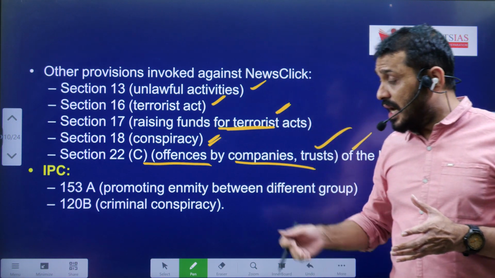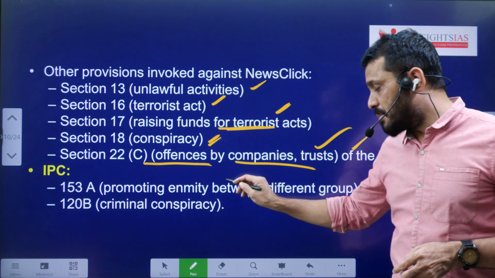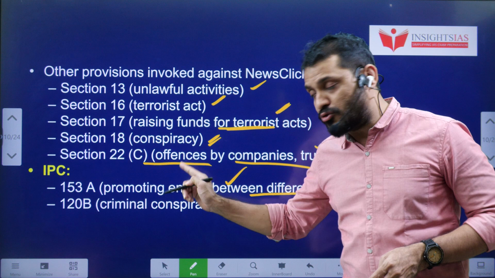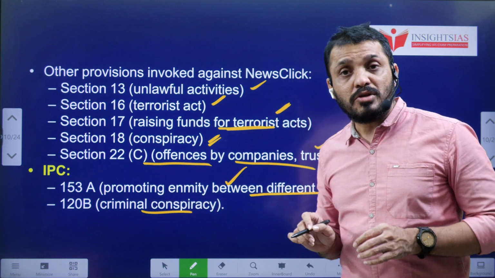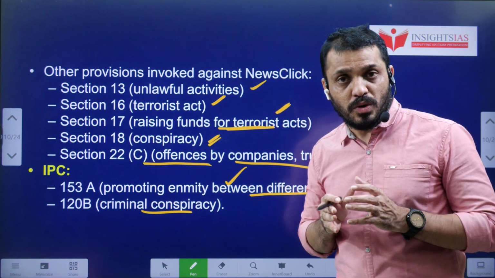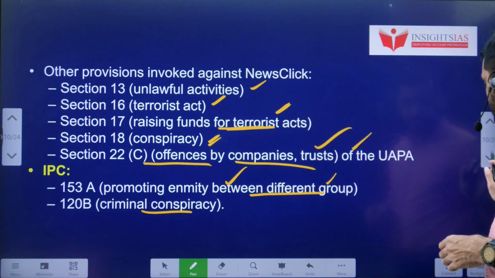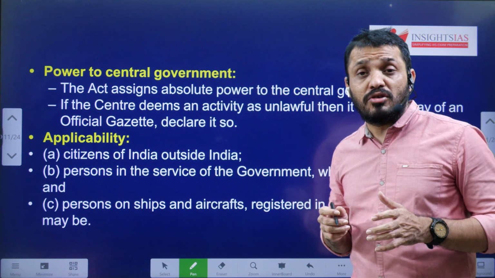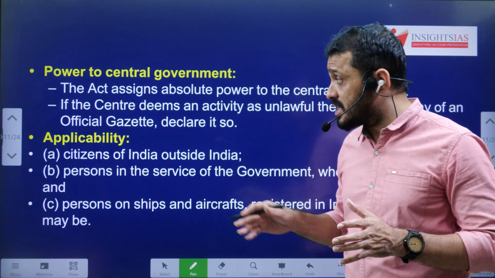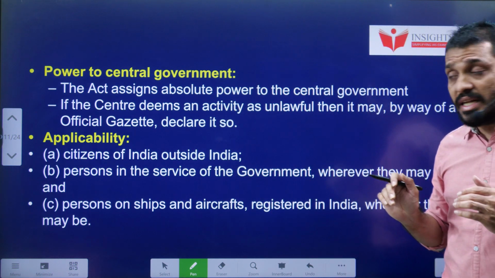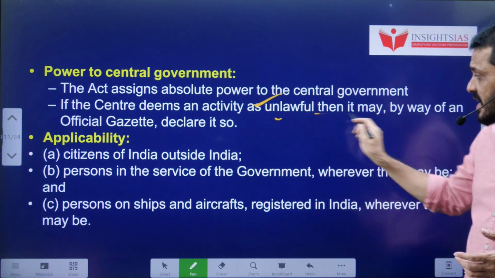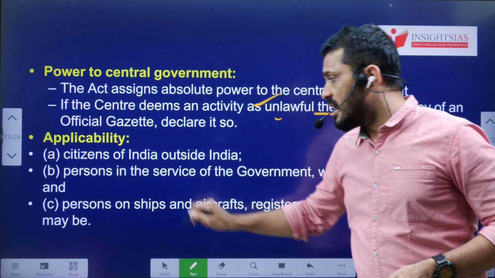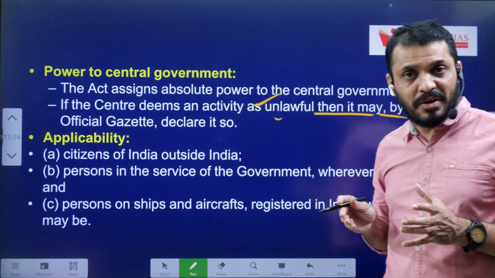What about the IPC? IPC section 153A, promoting animosity between different groups, as well as IPC section 120B, criminal conspiracy. These are the sections invoked against this news agency. Next, according to this act, the central government can issue a gazette, and in this gazette they can announce that a particular activity is unlawful activity. So that means the central government has a reasonably high amount of power.